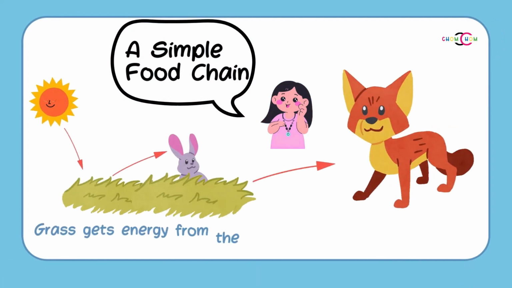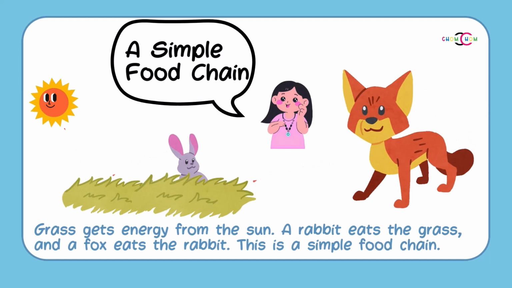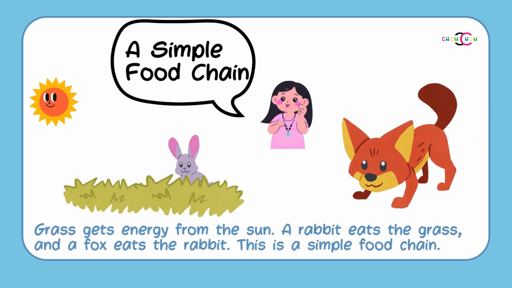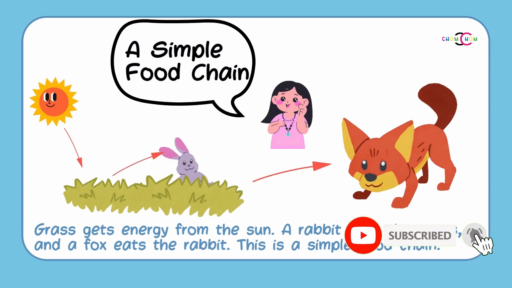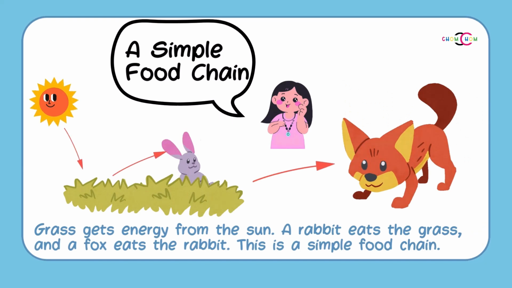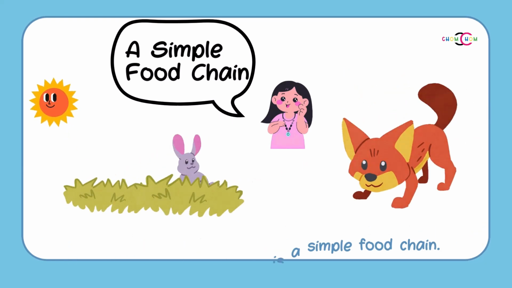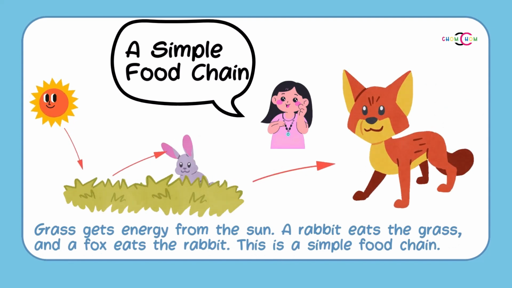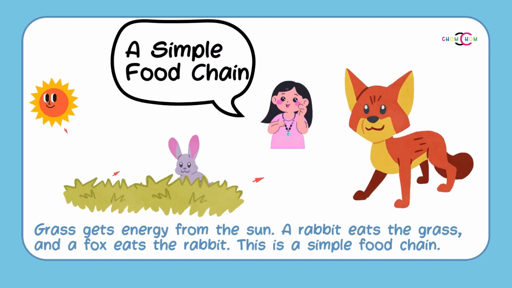Now let's see how a simple food chain works. Imagine a grassy field. The grass is a plant and it gets its energy from the sun. A rabbit comes along and eats the grass. The rabbit gets its energy from the grass. Then a fox comes along and eats the rabbit. The fox gets its energy from the rabbit. This is a simple food chain. The sun gives energy to the grass, which gives energy to the rabbit, which gives energy to the fox.